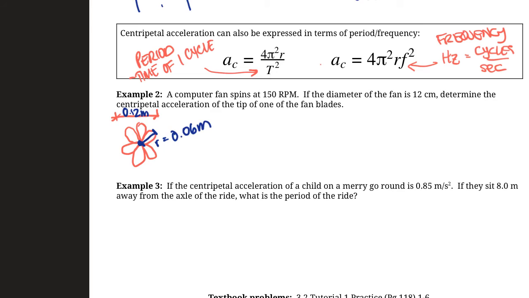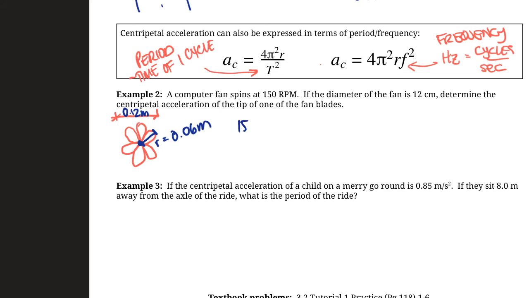And we're given 150 RPM. And RPM is revolutions per minute. So that's how many times it spins per minute. That's actually a very slow fan if it only spins 150 times per minute. So that's not very fast. But the unit we usually like to use for frequency is hertz. So we need to turn it from revolutions per minute to hertz, cycles per second.